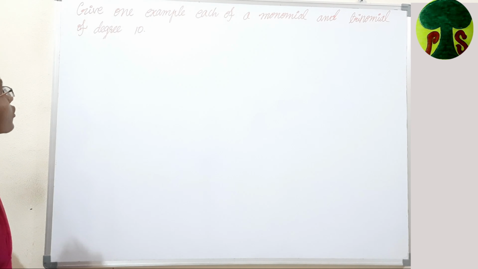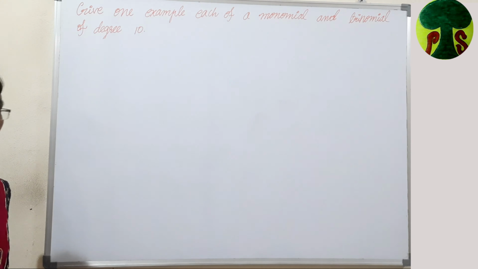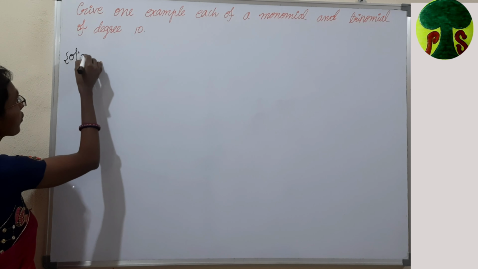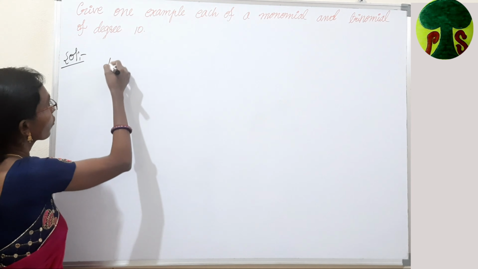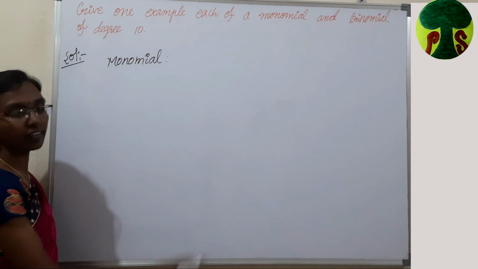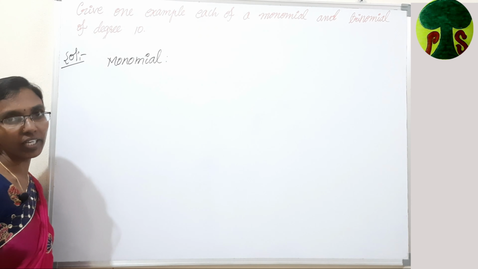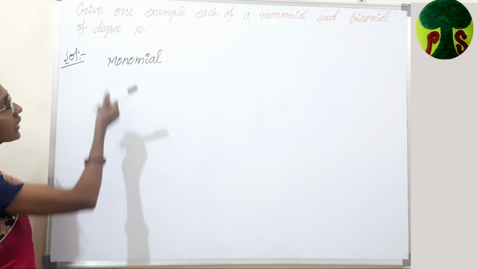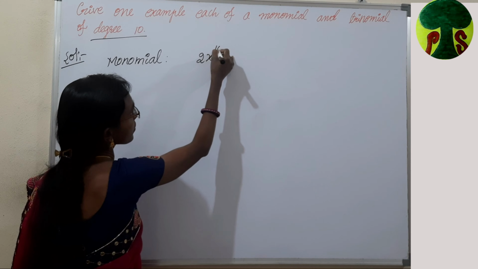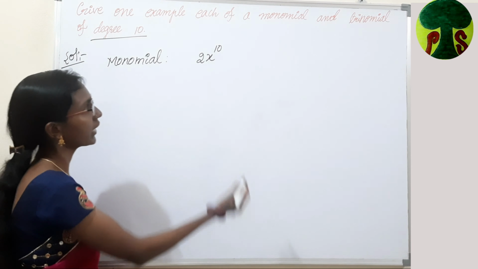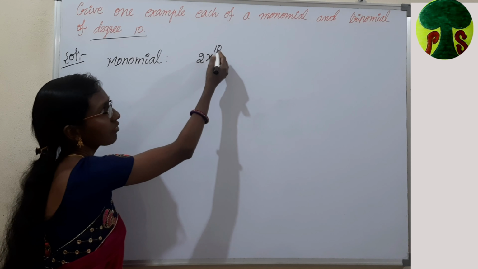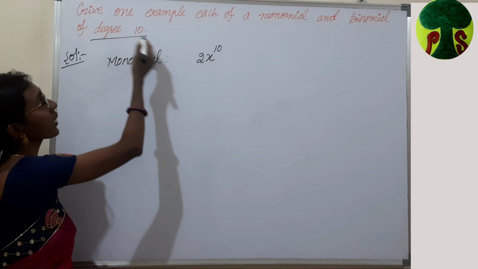Let us solve another problem. The question is: give one example each of a monomial and a trinomial of degree 10. Solution. First we will write an example for a monomial. What is a monomial? A polynomial which contains exactly one term is called a monomial, and that monomial's degree should be equal to 10. So, let us consider an example: 2x^10 is a monomial and the degree of this term is 10, which means that the degree of this polynomial is 10.